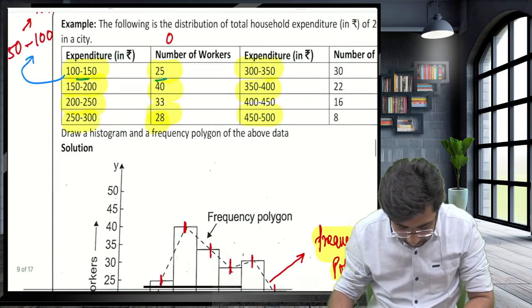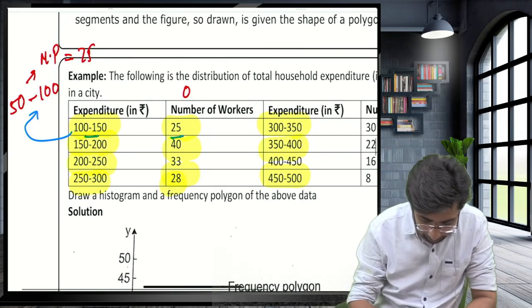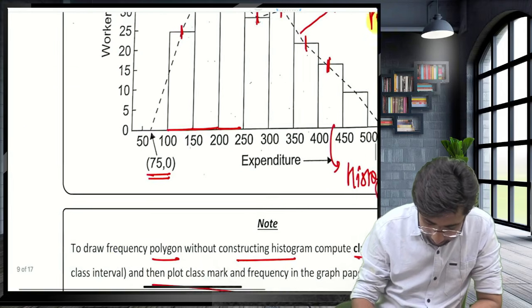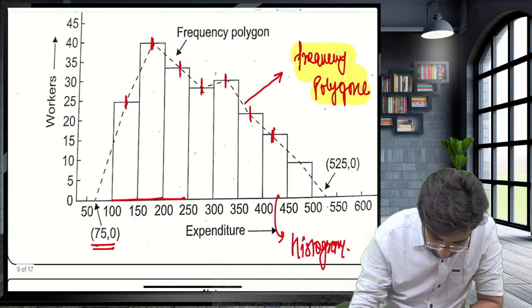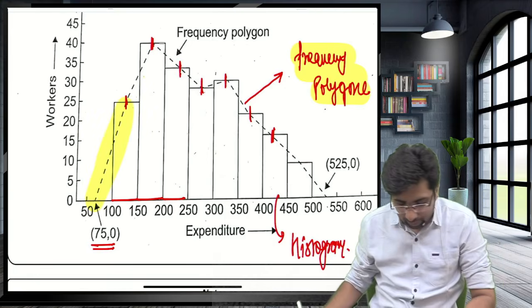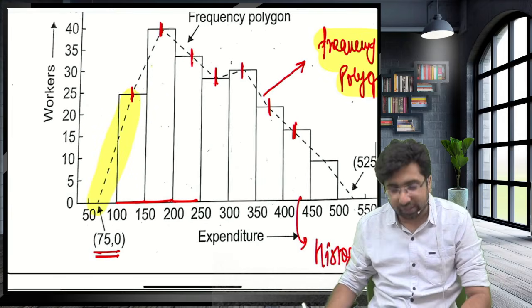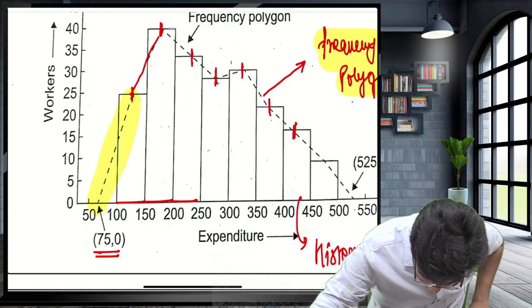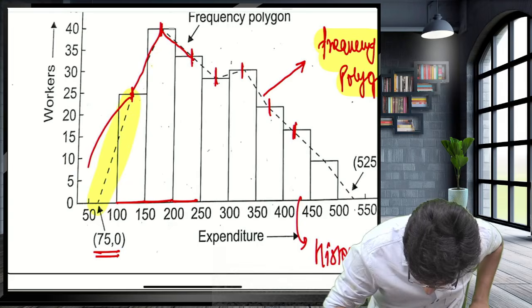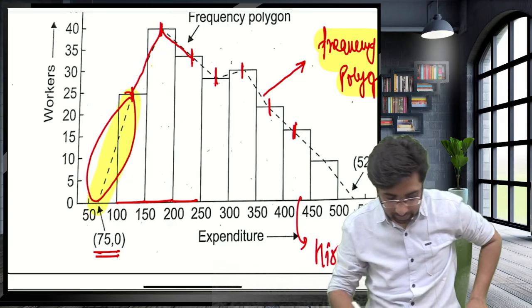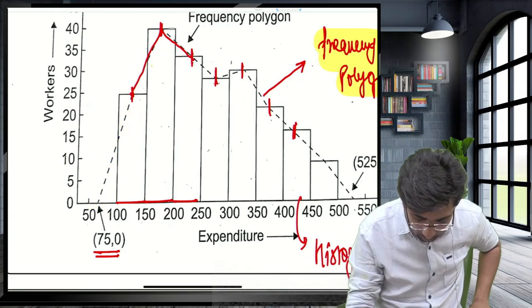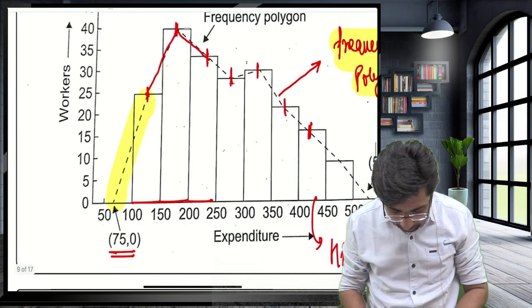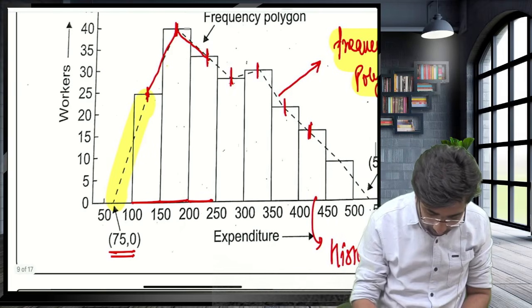Guys, the main challenge is this point. Sir, how did you start from the x-axis? Sir, the first midpoint was this, so my graph should start from here. Then how did this come into the picture? Guys, there is one assumption in the frequency polygon: when drawing it, it will always start by touching the x-axis.